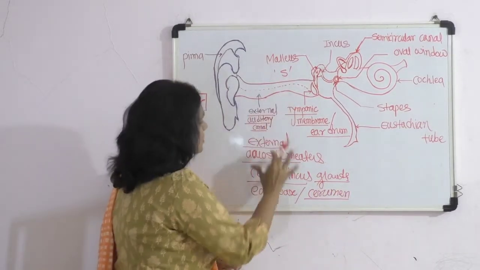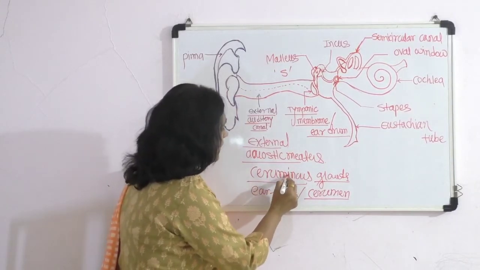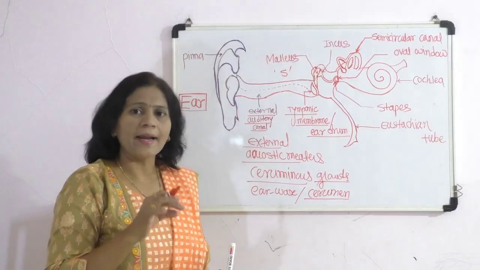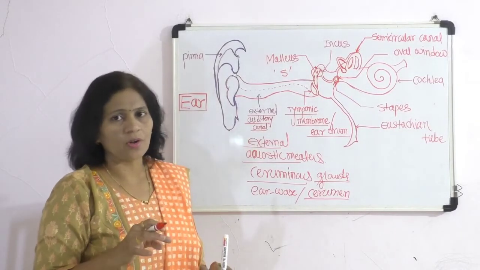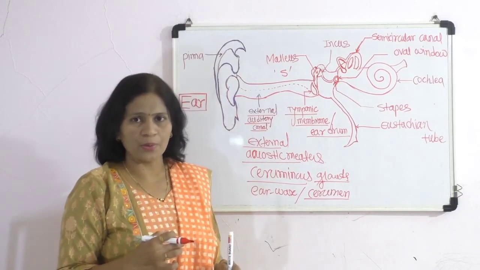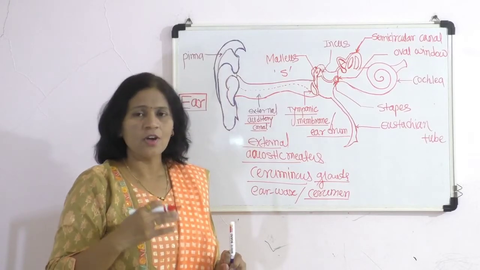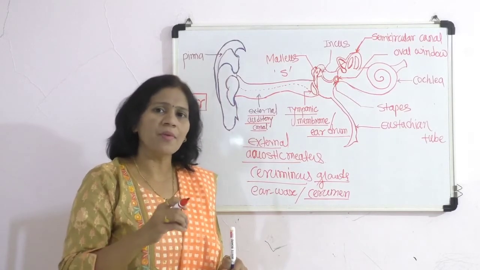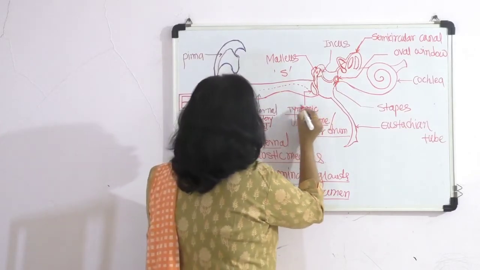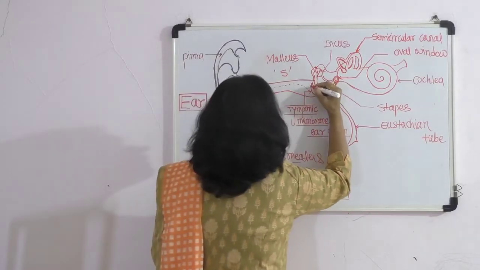So these structures, hair cells and ceruminous glands, are related to the external ear and external auditory canal, which is basically related to conduction of the sound waves collected by the external ear from the surrounding environment. Then one of the important structures present is called the tympanic membrane.